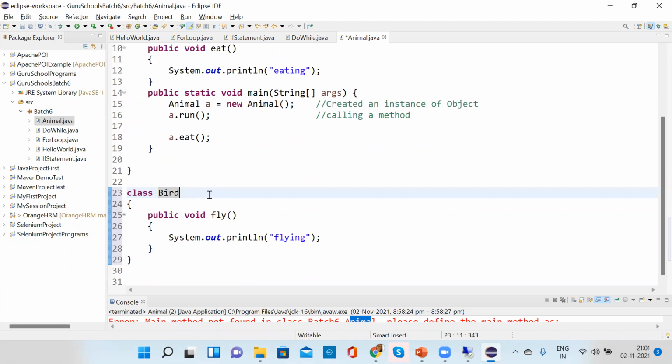Okay, this bird is separate. You have not given any inheritance. So you cannot do that.